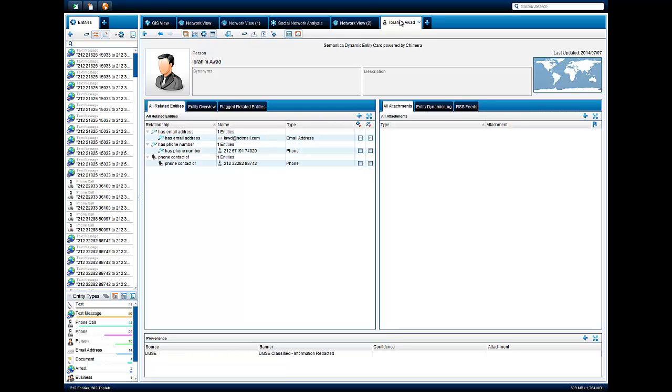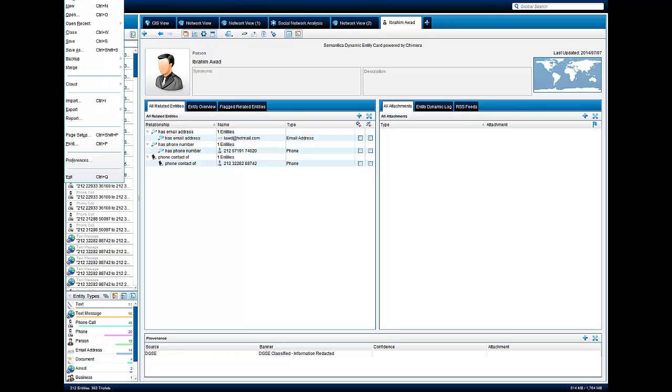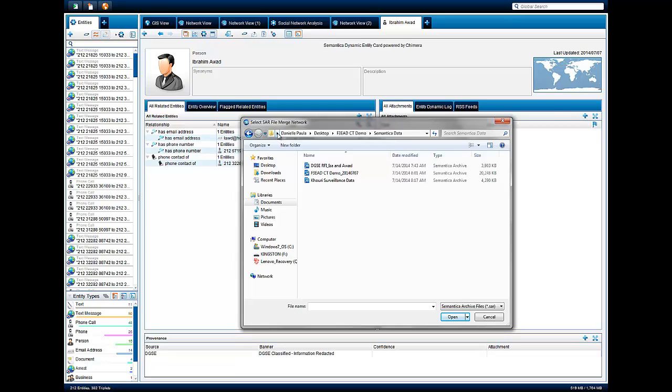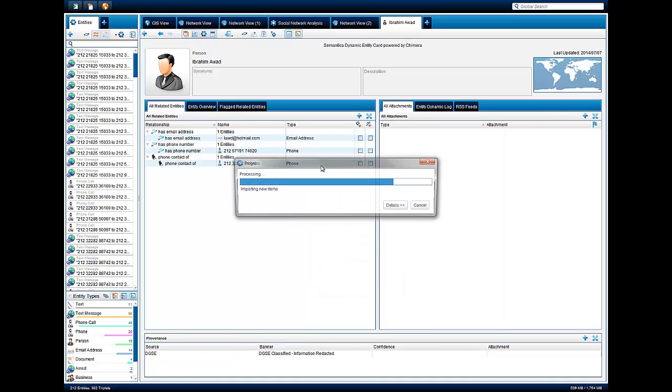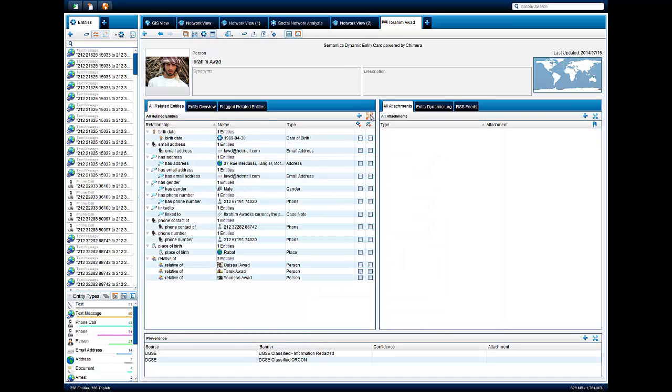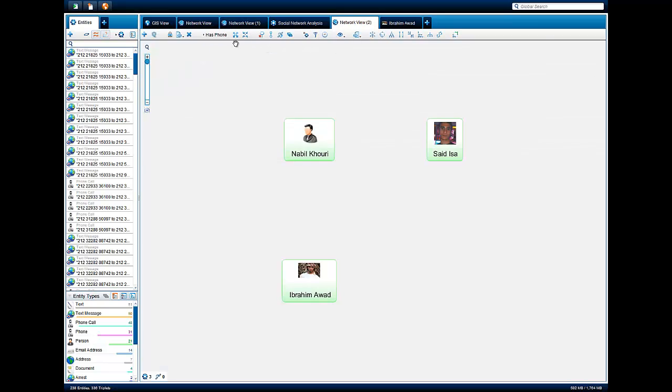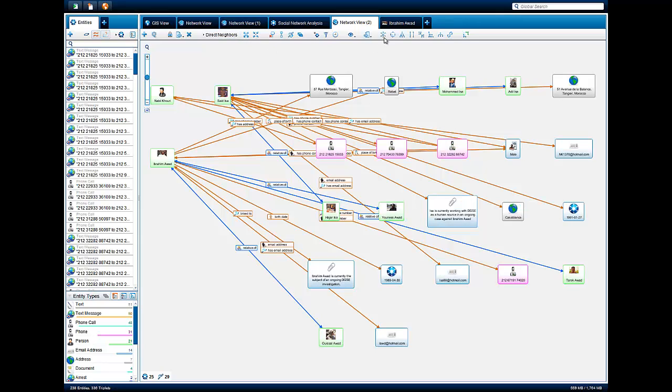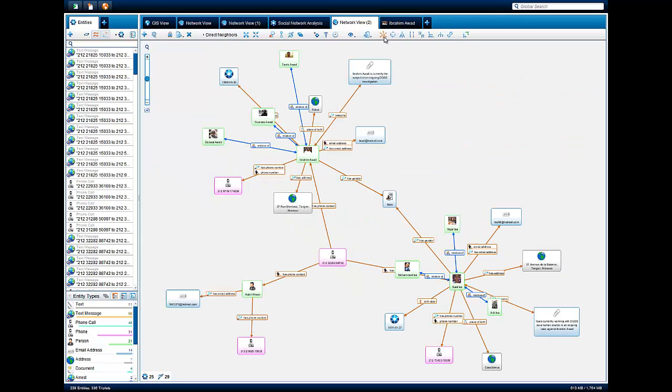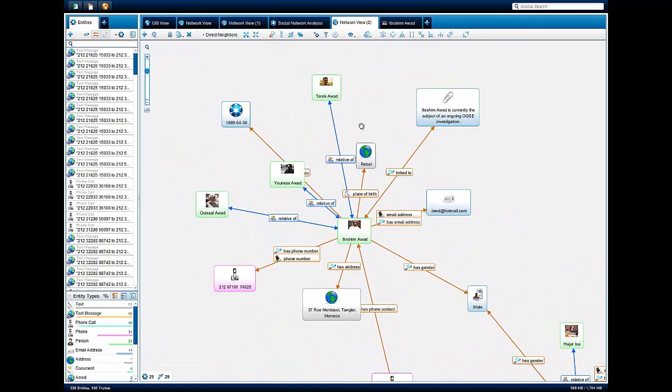Luckily for us, the DGSE were willing to share their information and have sent us a SAR file, shorthand for Semantica's proprietary file format, containing additional data on our subjects. Let's merge it now with the existing data in this investigation. By searching for any direct neighbors, we can view the additional information provided by our French colleagues to identify any other entities linked to these individuals. Here, we can see the names of relatives, addresses, and contact information provided by the DGSE.